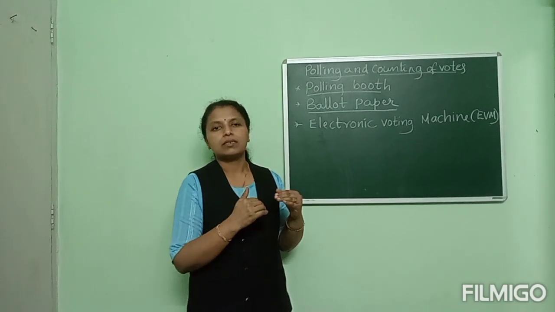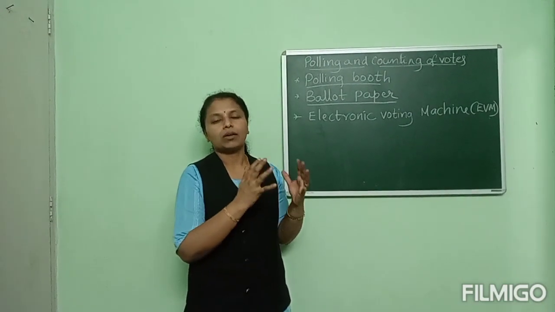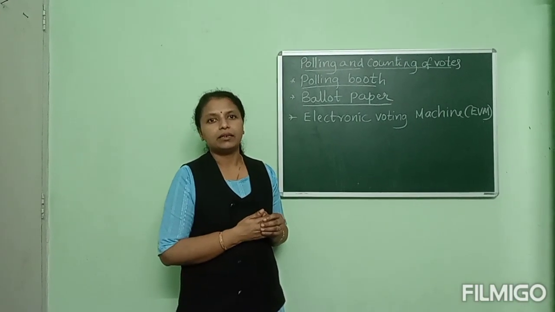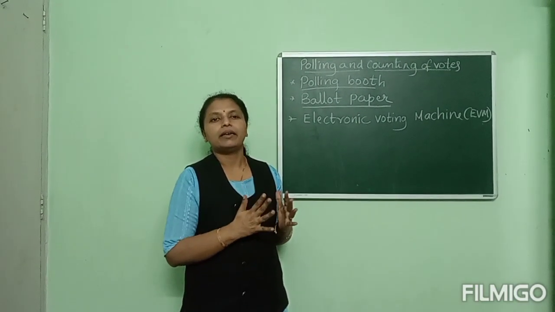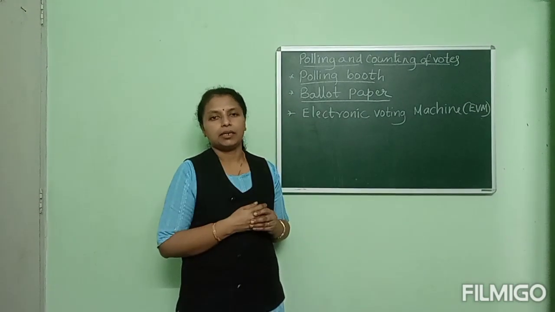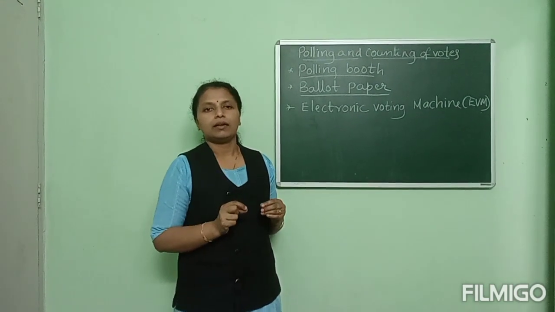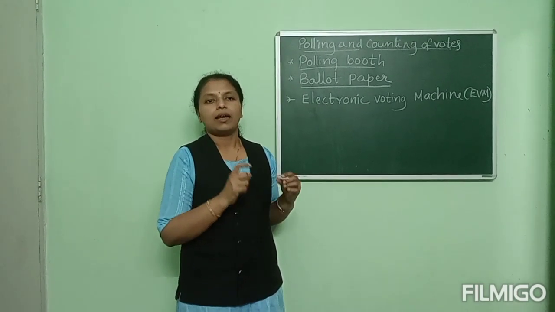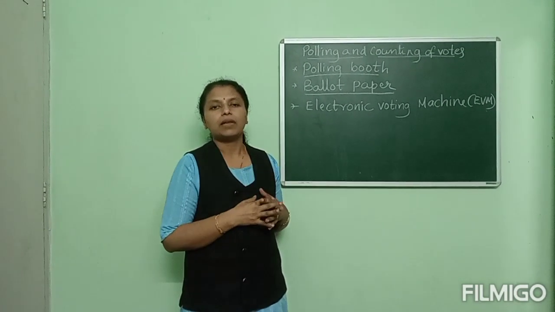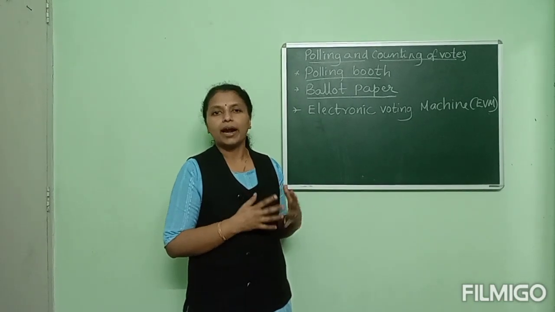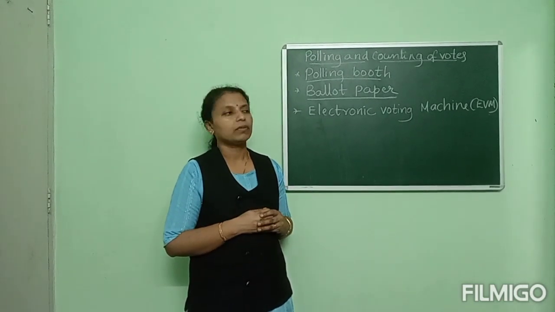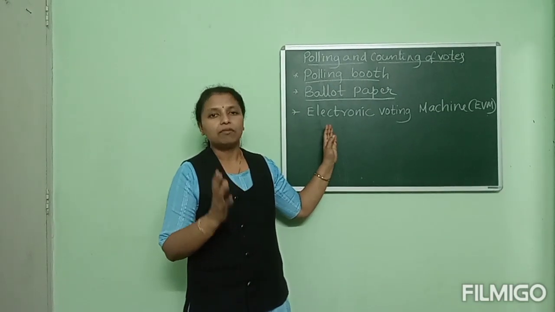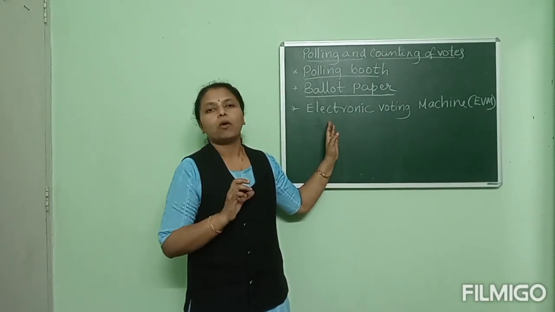So those voters have to get the election identity card. The election identity card is very much needed. On the polling day, in the sense of election day, the voters have to keep the election identity card for their identity. In this we have to study a few important terms.